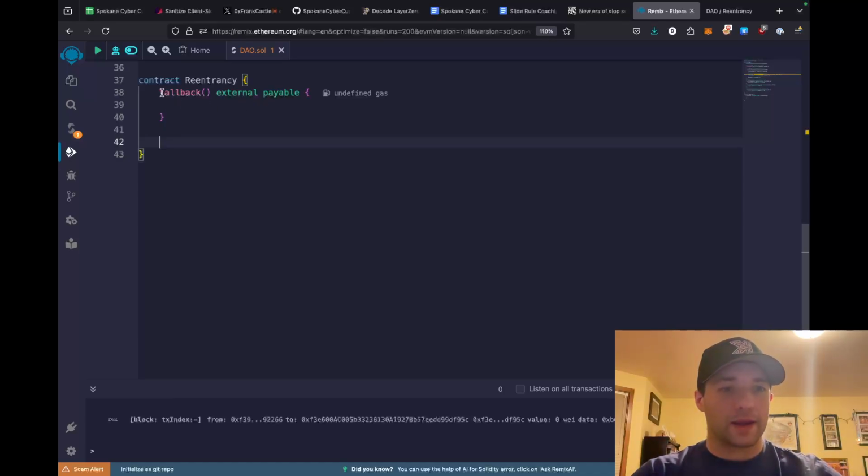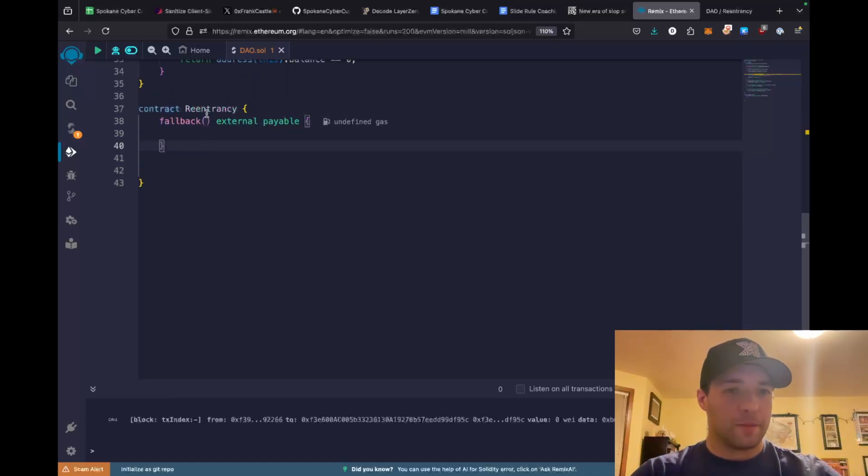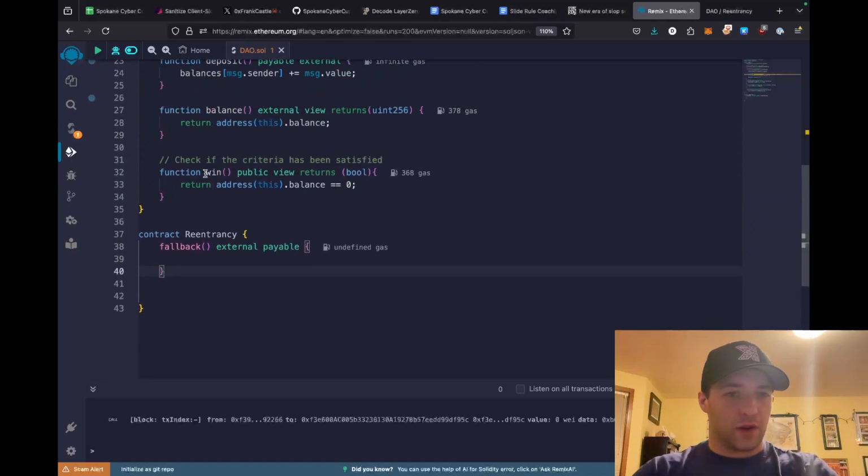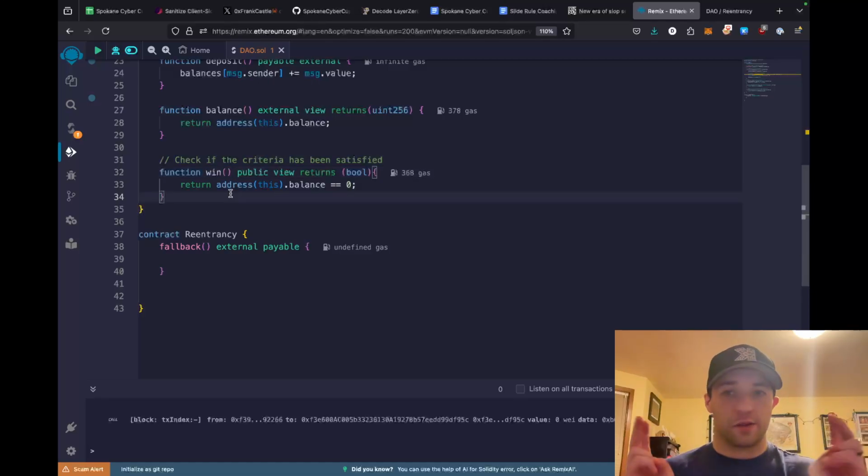So the fallback is kind of weird. The way that the EVM works under the hood is each one of these functions, they take a hash of it, and they use that as the selector. And then when you call the contract, it checks to see if the selector in your call matches that particular function.